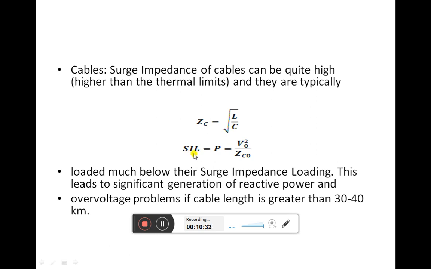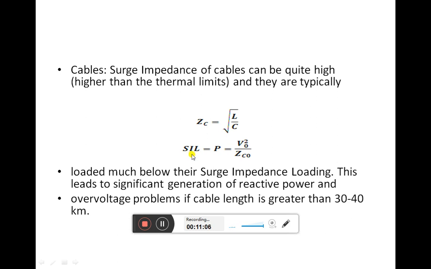The load's characteristics are also mentioned in terms of watts and VAR, the amount of real and reactive power it consumes. Whatever real power is consumed by the load, we will compare with this real power, which is called the surge impedance loading of the transmission line or the underground cable.